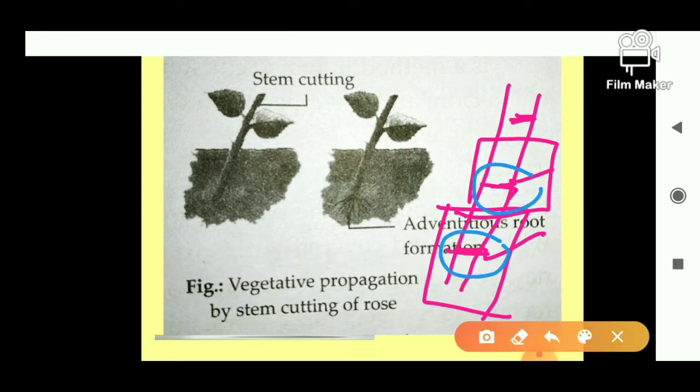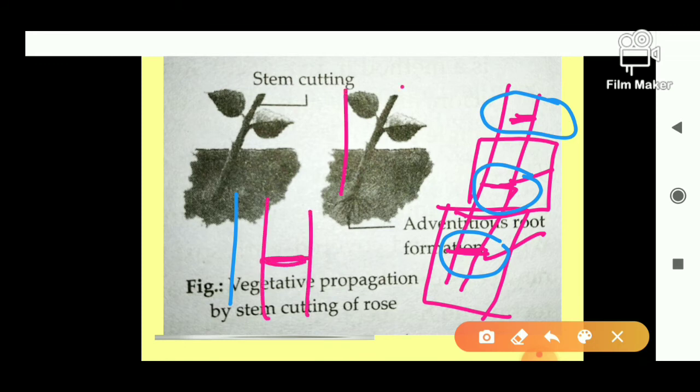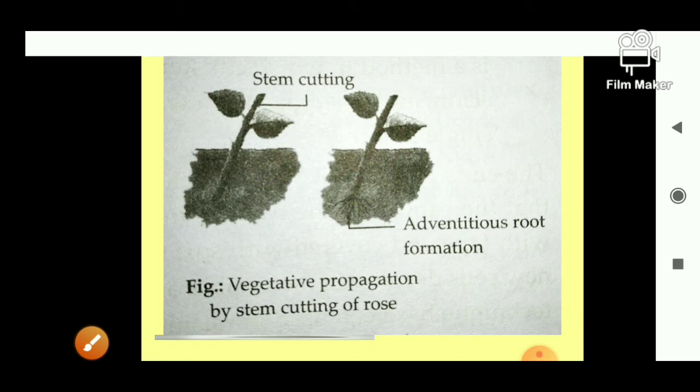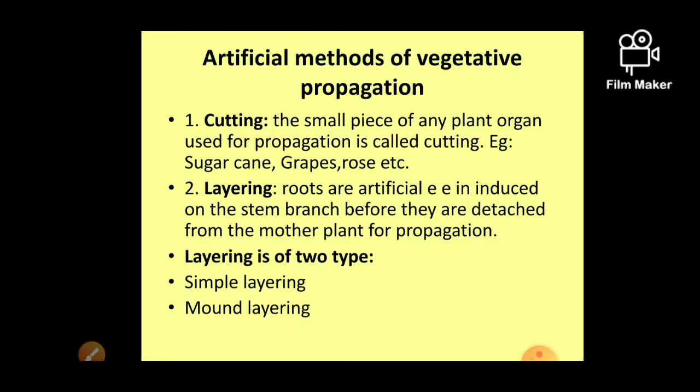Having this node. From this node, when we cut the pieces, one minute. Now see, we have taken the pieces having the node, second piece having the node. Then we have to put it into the soil. Then in 1 or 2 weeks, the new plant will grow from each node, right?